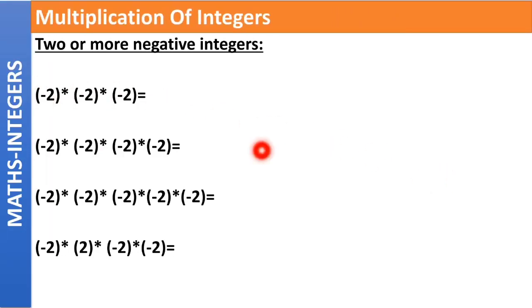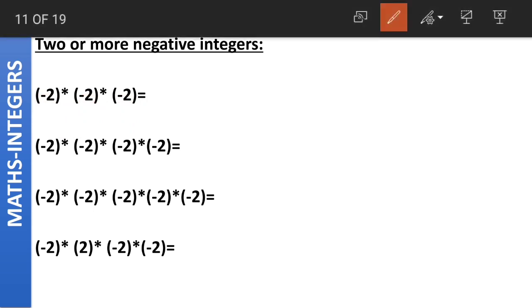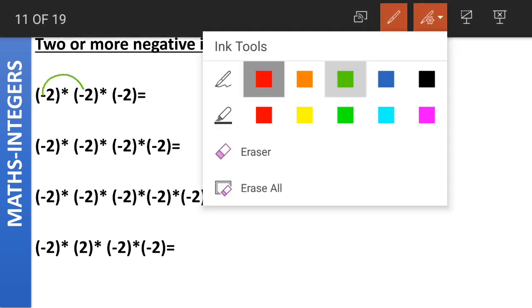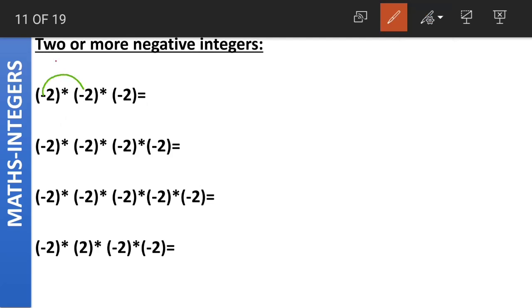How do we multiply two or more negative integers? What do we do when we have to multiply two or more negative integers? Now look at this first example. We are having minus 2 into minus 2 into minus 2. Now what is minus into minus? Minus into minus means both the numbers are having the same sign. So the answer will be positive.